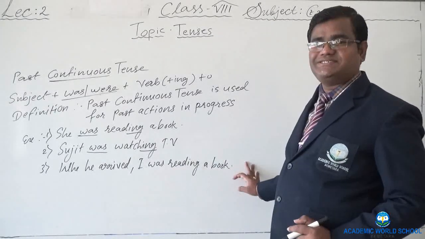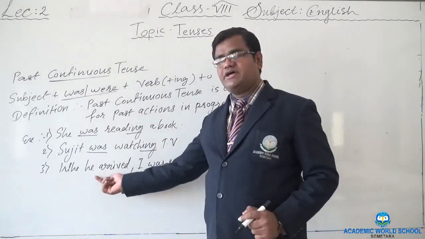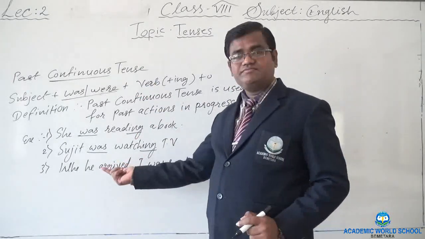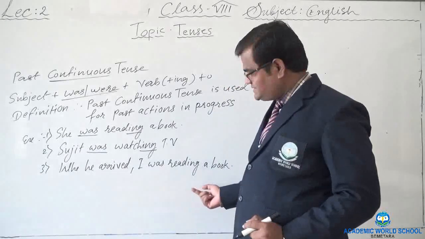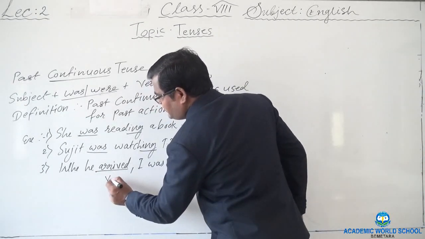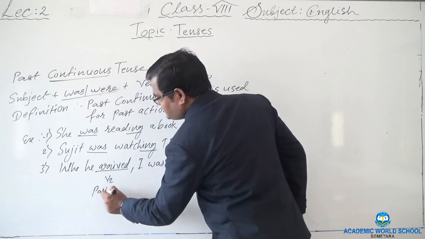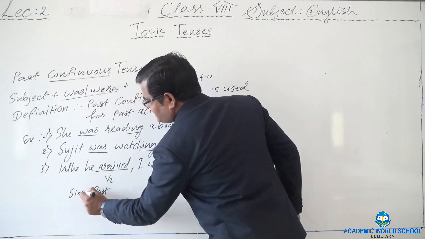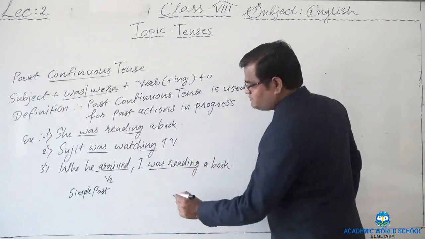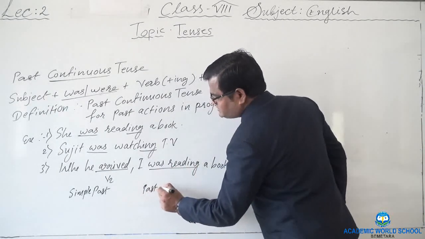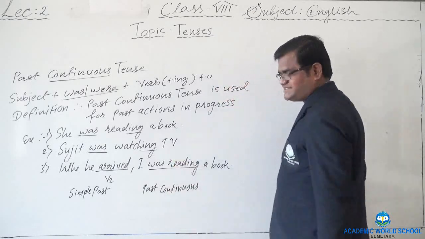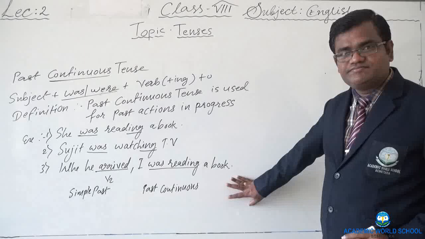So the rule says, when two clauses will be there, instead of taking two sentences of continuous, we can take one simple past tense and one past continuous. Here I have used second form of the verb. It tells it is the past tense, simple past, right? And here it is was plus ing, so it is past continuous tense. Understood? Right?